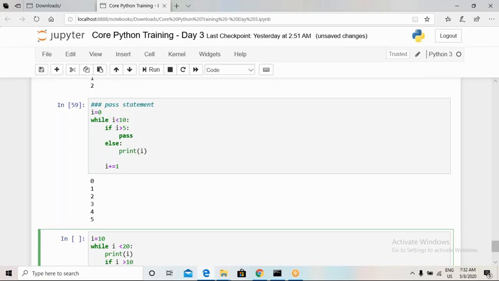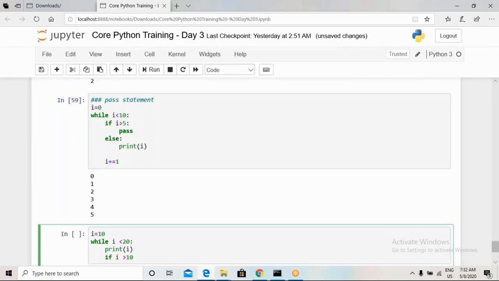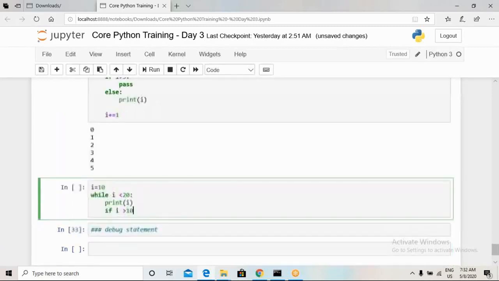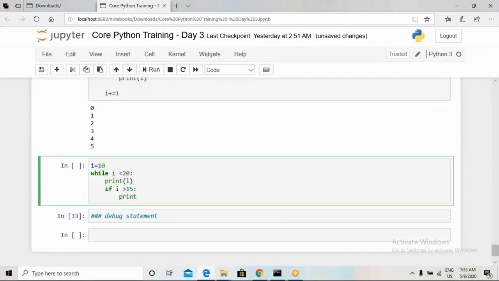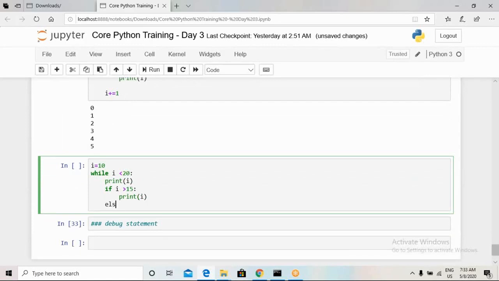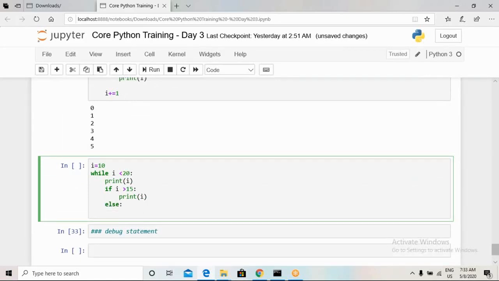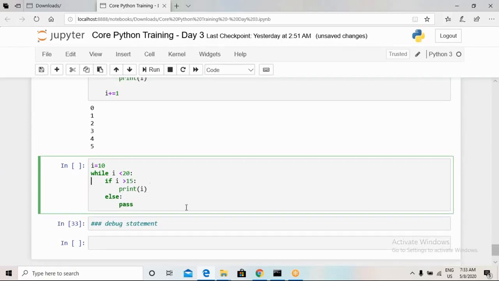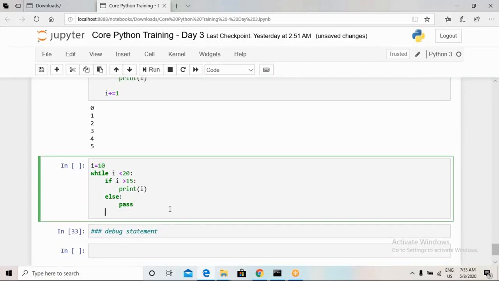Okay, no, not like that. Greater than 15. I will write again what I want. Print i, else pass. Okay, so in this particular while loop, we have to make sure again that we increase the value of i each and every time.